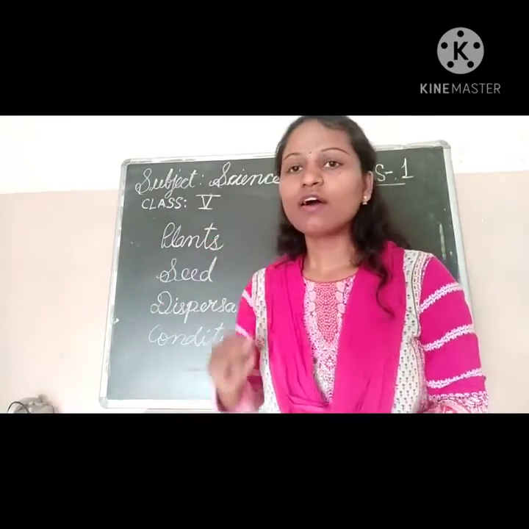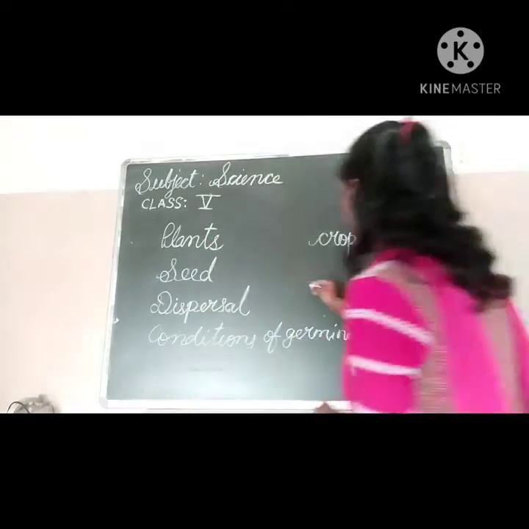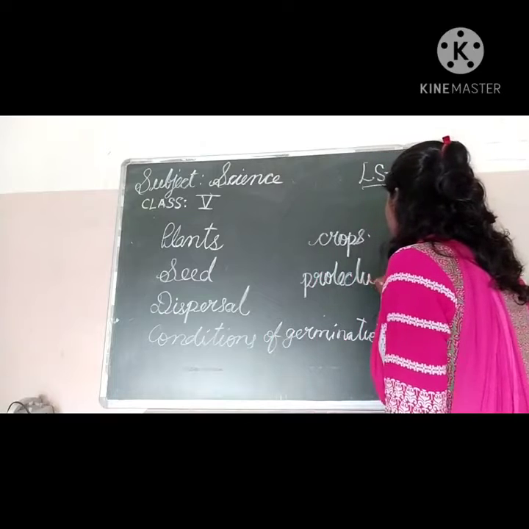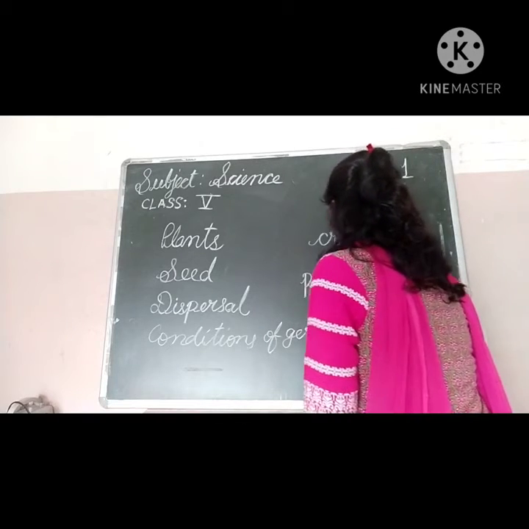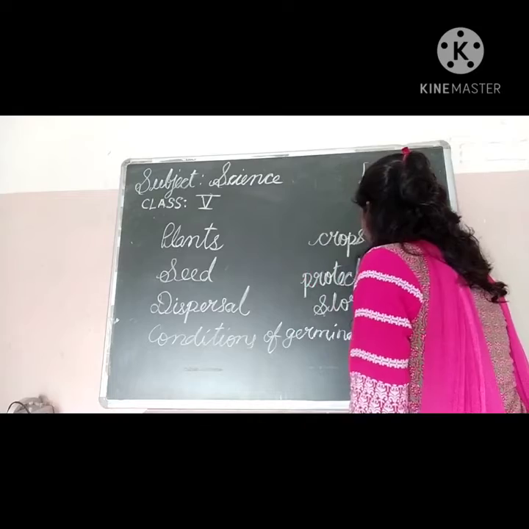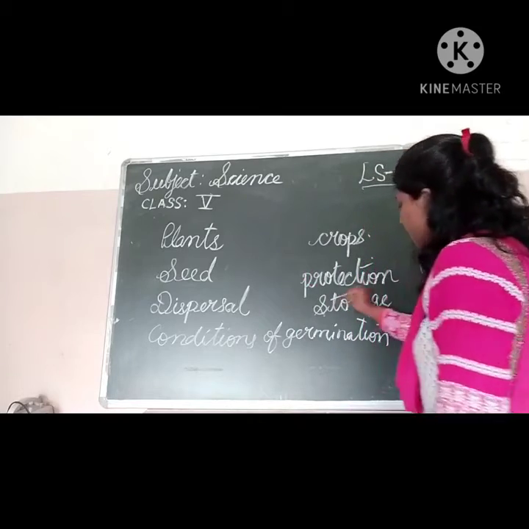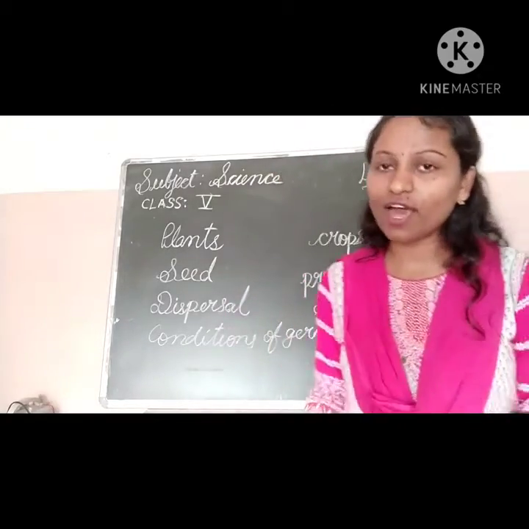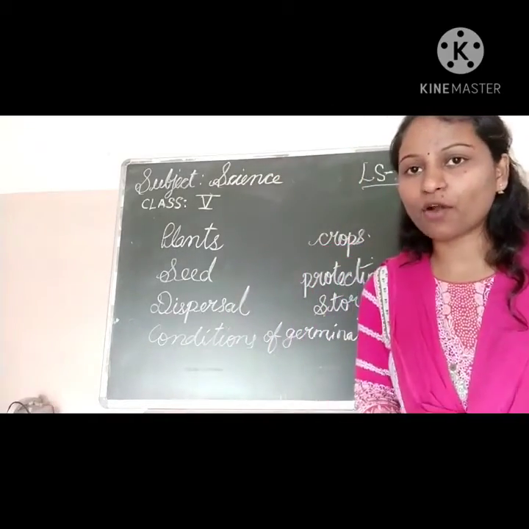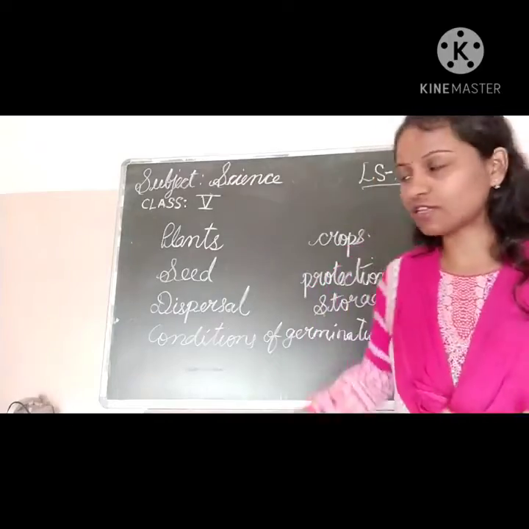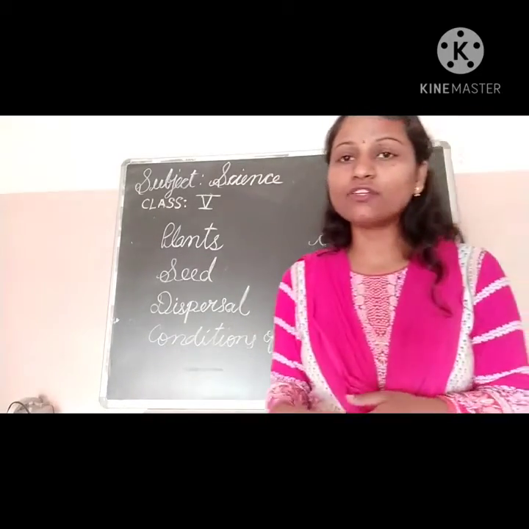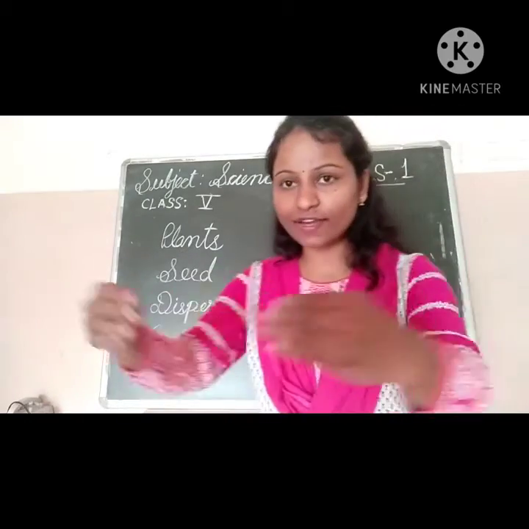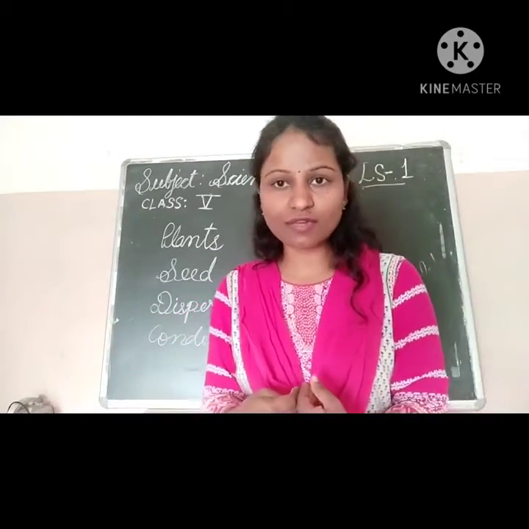And the last topic was protection and storage. How the crops are protected and how storage is done. Protection of crops is very important. We add manure and fertilizer to increase the yield, and to protect from animals and birds, we create fencing for the fields, right?